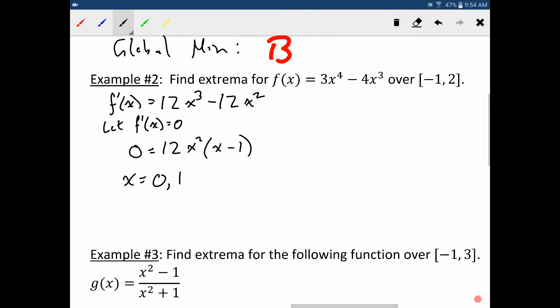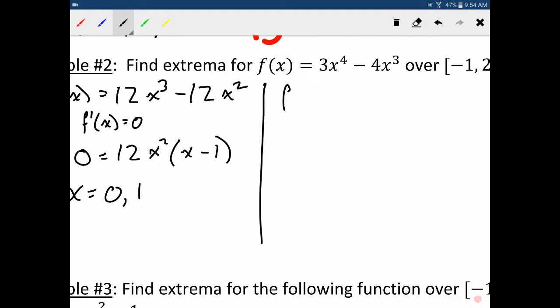Now my interval was -1 and 2. So what I need to do is find f of -1, and I'm just going to go from smallest to largest here. It doesn't actually matter.